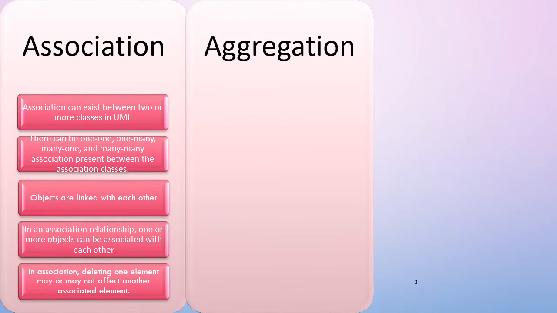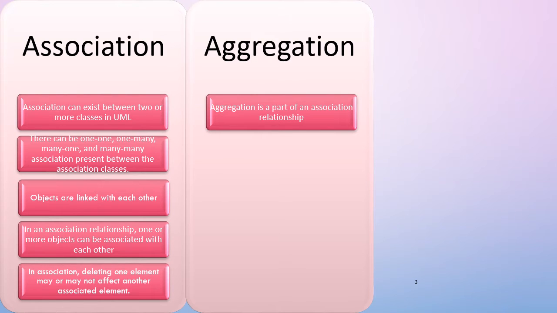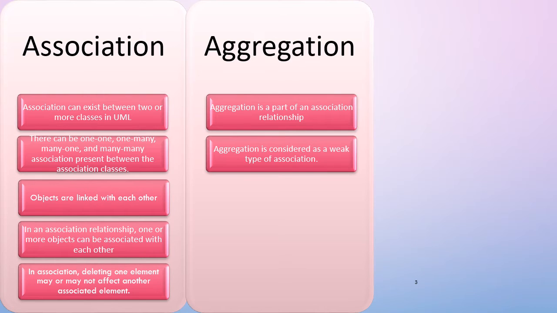Then second type of relationship is aggregation. Aggregation is a whole part principle. Aggregation is a part of an association relationship, means it is a subtype of an association relationship. Aggregation has a graphical symbol of an empty diamond. Aggregation is considered as a weak type of association.